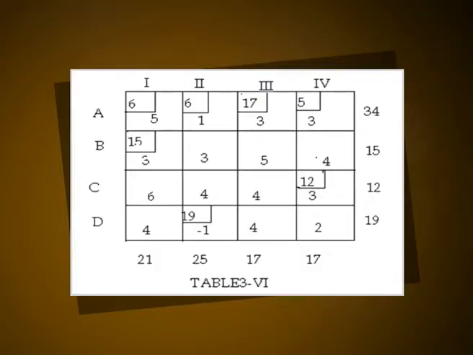The last allocation is in the 1-4 cell. The value of allocation is 5. The transportation matrix after allocation is shown. The transportation cost according to the above route is given by Z equal to 6 into 5 plus 6 into 1 plus 17 into 3 plus 5 into 3 plus 15 into 3 plus 12 into 3 plus 19 into minus 1, that is 164.